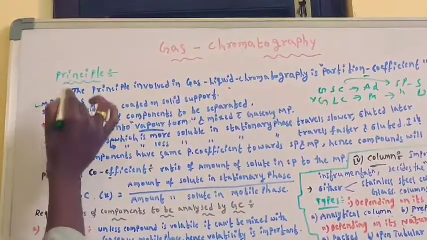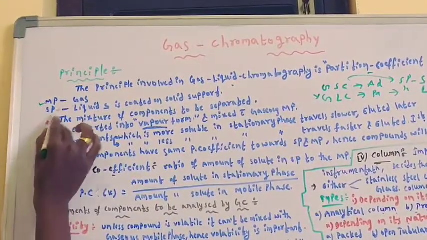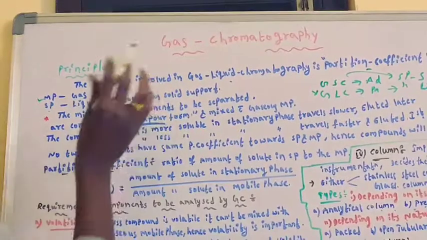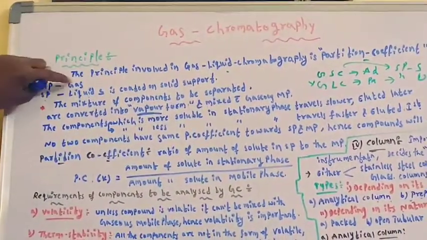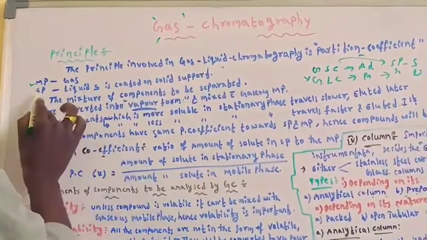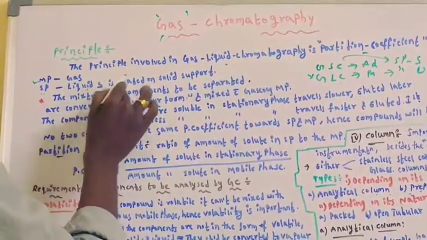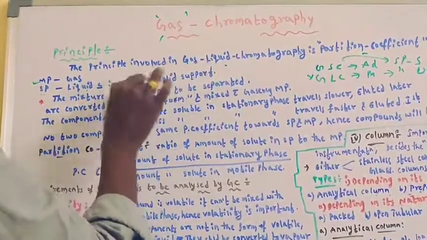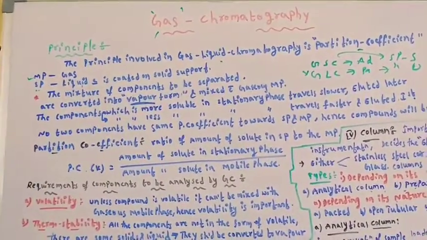The mobile phase is gas and the stationary phase is a liquid which is coated on a solid support. Here the term gas indicates the mobile phase. The stationary phase is a liquid which is coated on a solid support. It acts as the stationary phase. Keep that in mind.